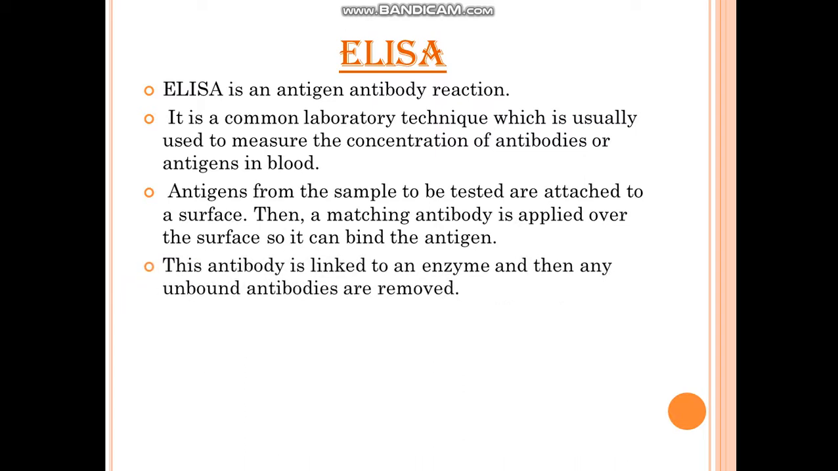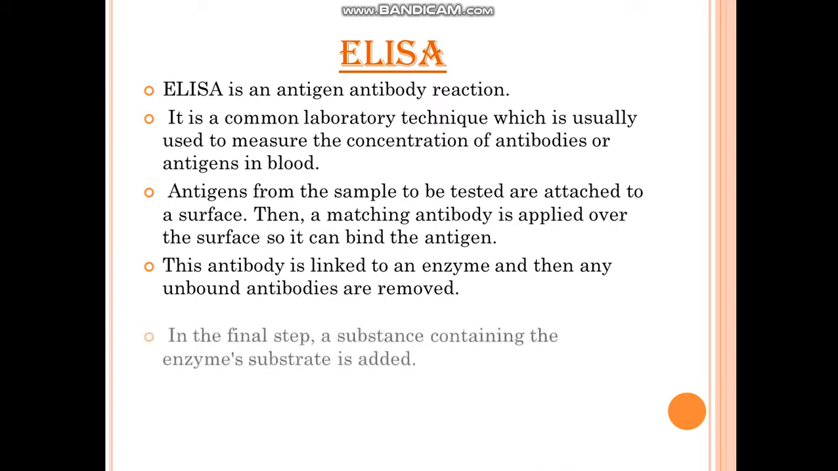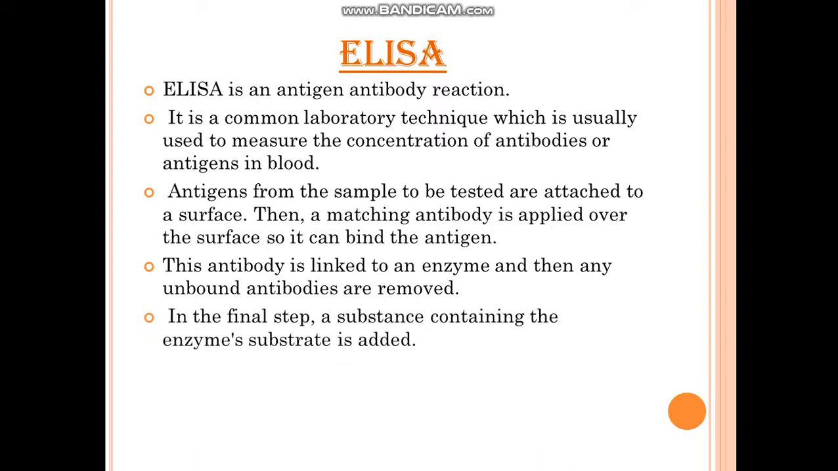Then the next step is, this antibody is linked to an enzyme, and then any unbound antibodies are removed. Then what we are doing, we are adding an enzyme so that it binds to the antibody, and extra amount of antibodies are removed by washing. Washing is a very important step here. After each step we need to wash the whole system. The antigens will not be washed, the antigen antibody complex will be there, so don't worry, the extra thing will be washed away. And in the final step, a substance containing the enzyme substrate is added.